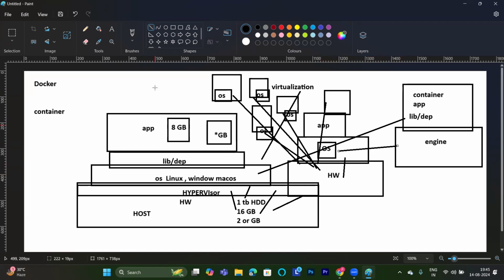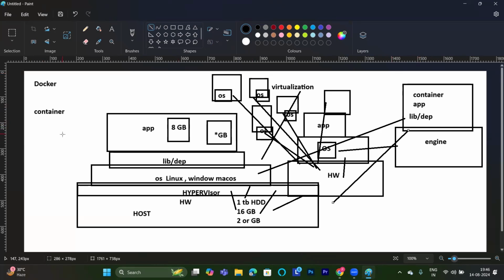Host itself means, suppose I'm creating a container of an application here in my laptop. The container has no operating system and hardware of its own. The container will be created directly within my host operating system and hardware. It will take my laptop's operating system and hardware straight away. Whatever configuration I have, it will occupy that configuration here. We do not need to install different things here. That is the understanding here.